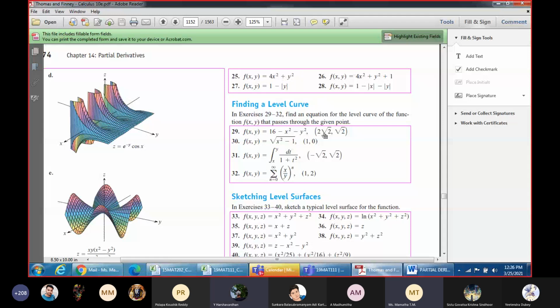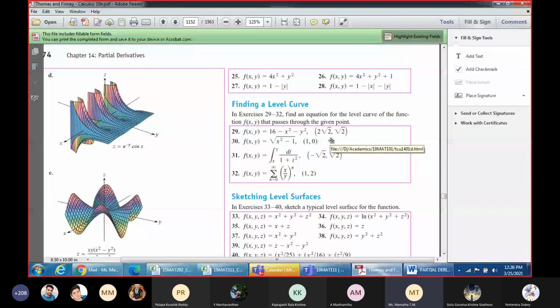X square plus Y square is equal to R square, so 4 is the radius. Okay, very good.